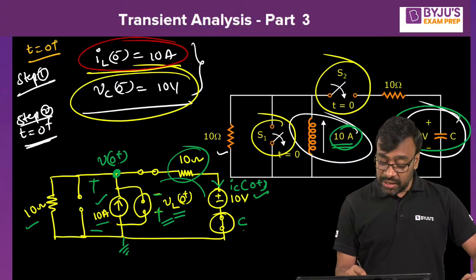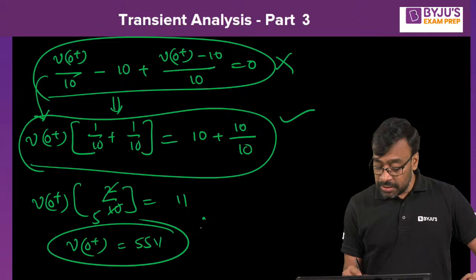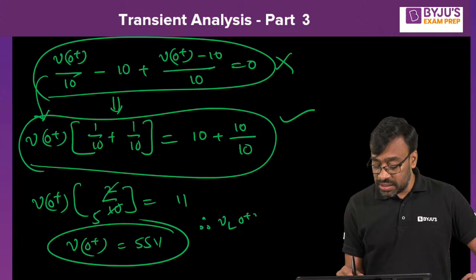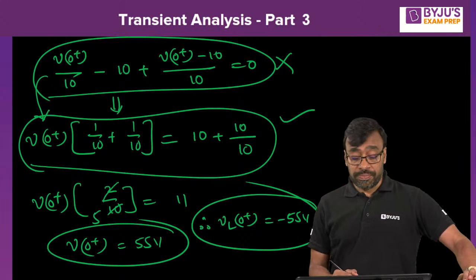But how you are measuring the VL of 0 plus with reverse polarities, then what do you get? Then you get VL of 0 plus is equal to minus 55 volts. You understand, all of you? Okay, minus 55 volts.